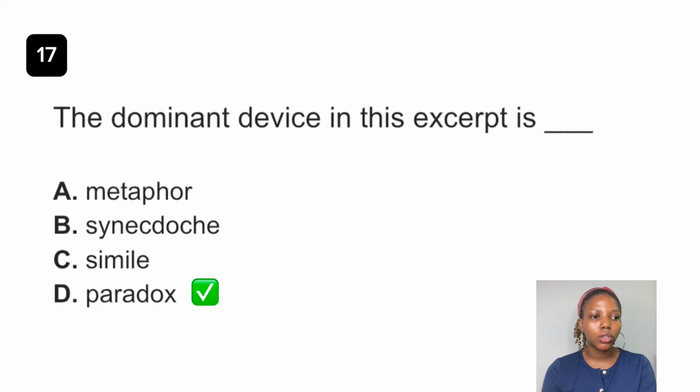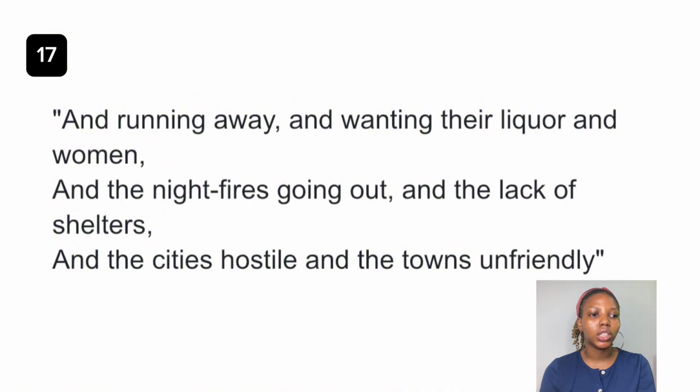Okay. So when you take a look at the excerpt, running away, wanting their liquor and women signifies comfort or some level of escapism. Okay, and you see that this contradicts the sacred nature of the journey of the Magi. Okay, so we see that the other line, the night fires going out and lack of shelter, and the city hostile and the town unfriendly reveals discomfort, hardship, difficulty.